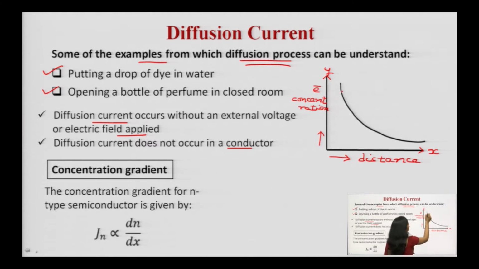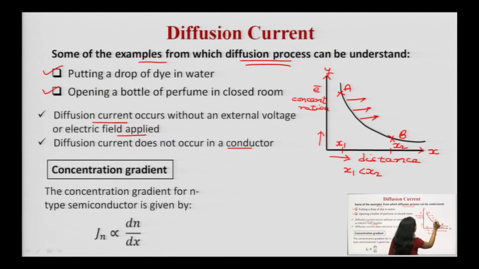Let us take a point A and a point B. You can find the concentration at point A is high in comparison to the concentration at point B. The distance at this point is x1, at this point is x2, x1 is less than x2, and the concentration of electrons is high at point A. So after a certain time interval, as the distance is increased, what happens?